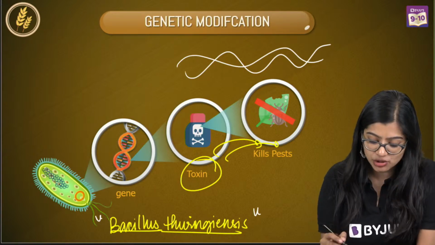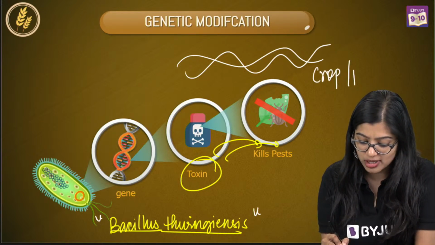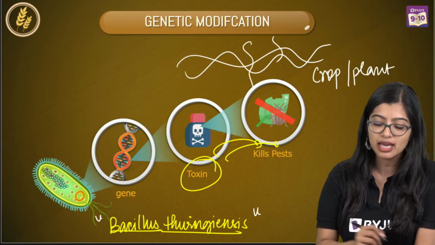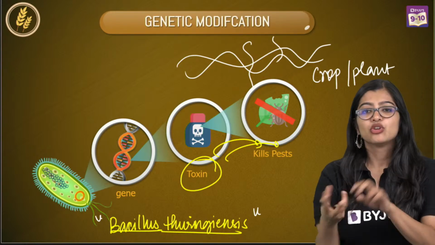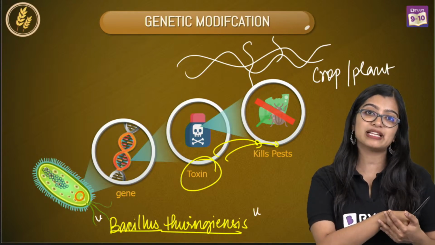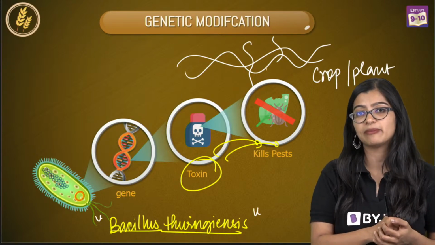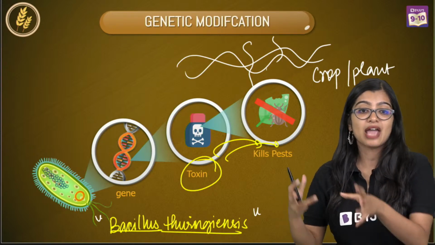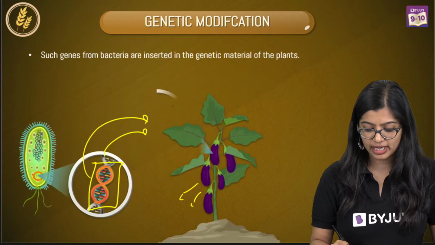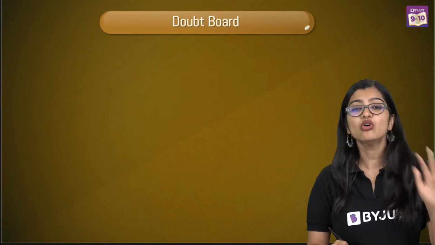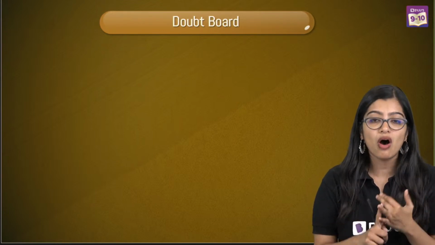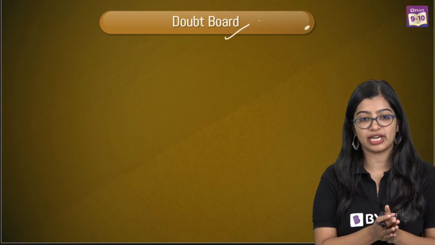So basically in genetic modification, you will have the genetic material, no? And this genetic material of the crop or the plant, you will modify it in your own way, okay? You will manipulate it. You will modify it in such a way that I get what I want. So in this case, if I want pest resistance, I can modify it in this way. Or if I want something else, I will be able to do that as well. So this is what we mean by genetic modification. So in two ways we are able to improve it, either by hybridization or by genetic modification.